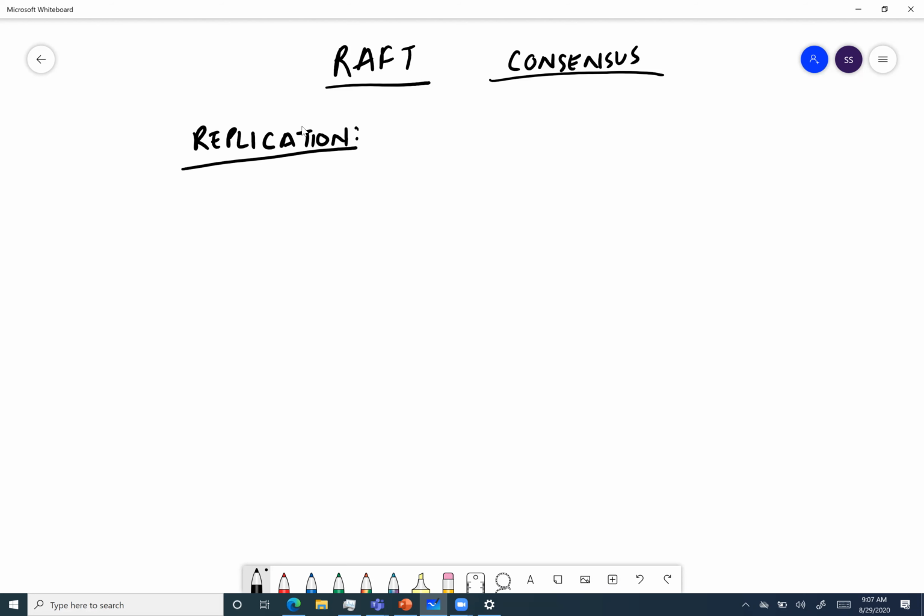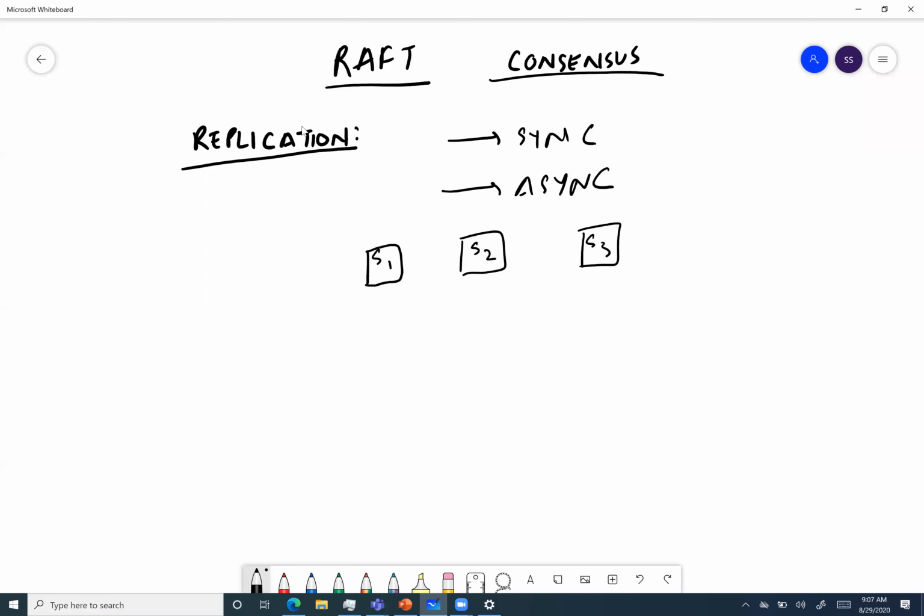In leader replication also, we have synchronous and asynchronous. In synchronous, there are some problems, and in async also there are some problems. So what are the problems? Let's see first. If I have three nodes, S1, S2, and S3, and there is a client who says, hey, update this value A to 3.